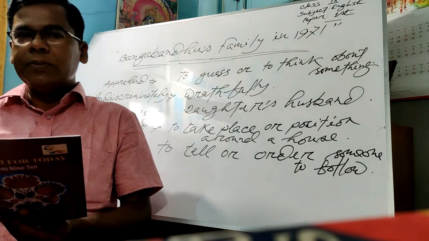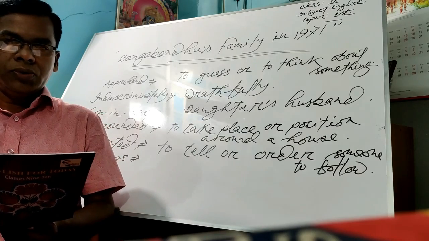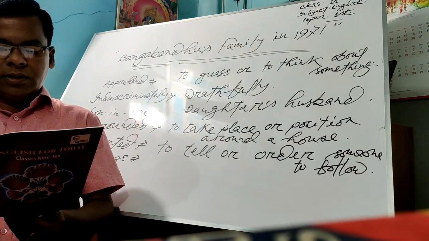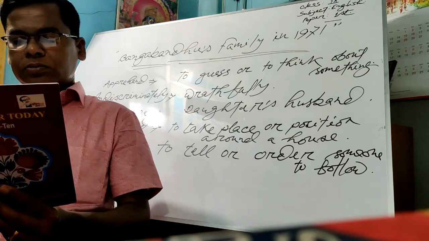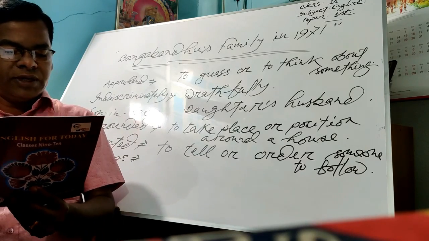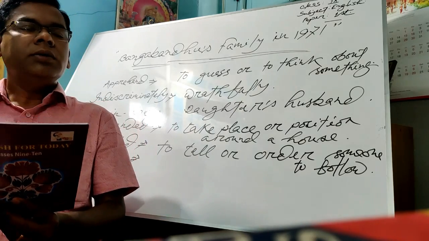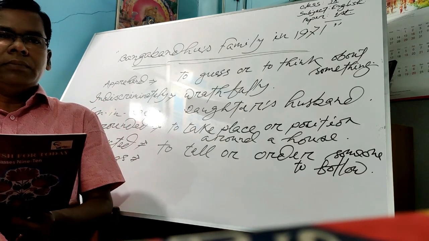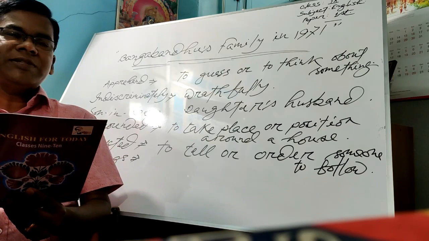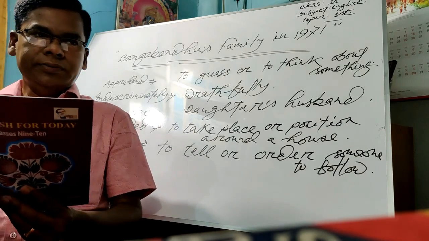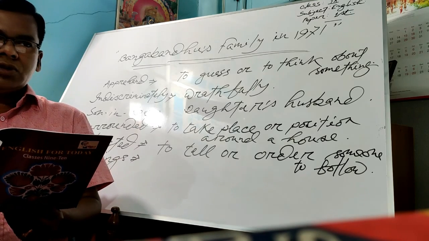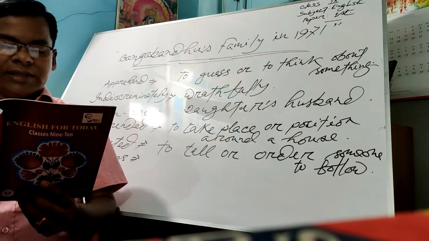And this responsibility Bangabandhu gave to the son-in-law Mr. Wajid Mia. Okay, that means the husband of Sheikh Hasina. At that time, Sheikh Hasina was pregnant. She was ill because she was expecting to give birth to a baby soon. That's why a safer place was very much necessary for Sheikh Hasina.